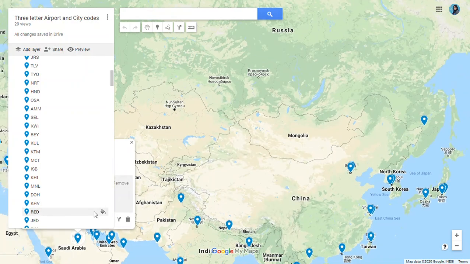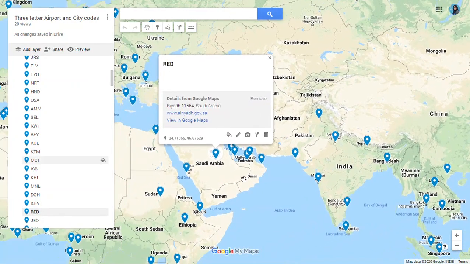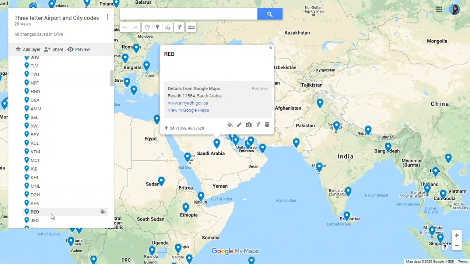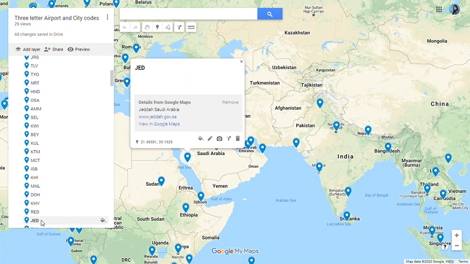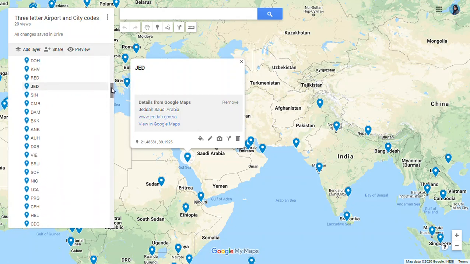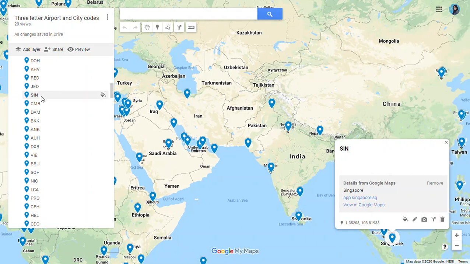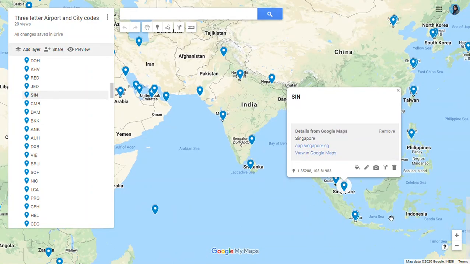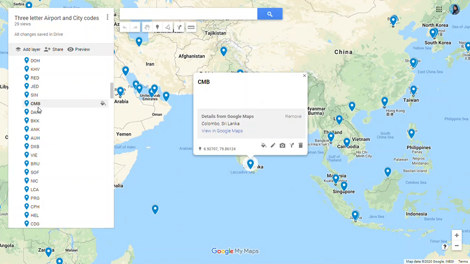Next, let's get back to Saudi Arabia in the Middle East. In Saudi Arabia, we have RUH for Riyadh and JED for Jeddah. Then we have Singapore, south of Malaysia. Code is SIN for Singapore. Then Colombo in Sri Lanka, south of India.